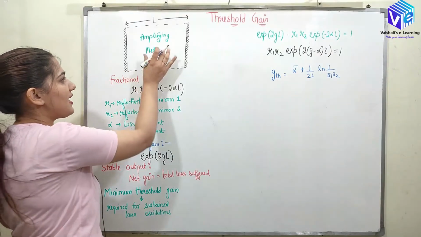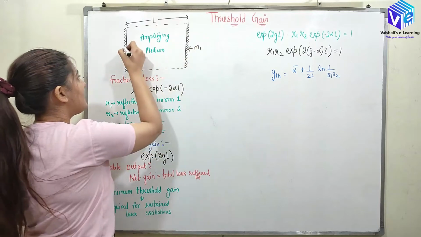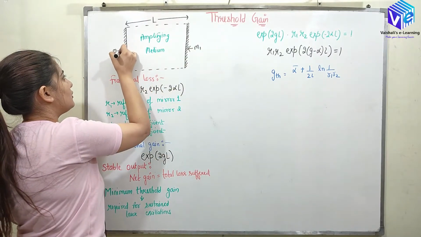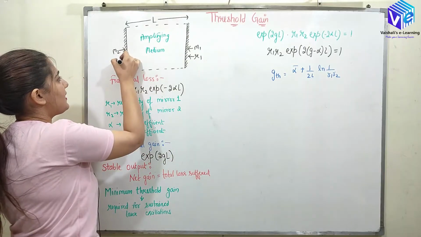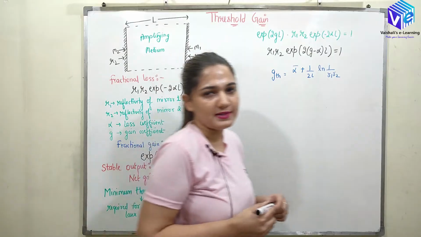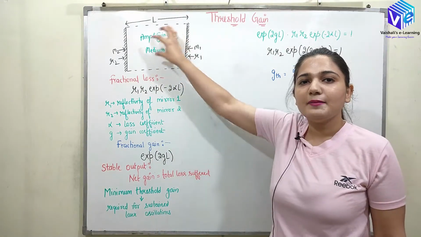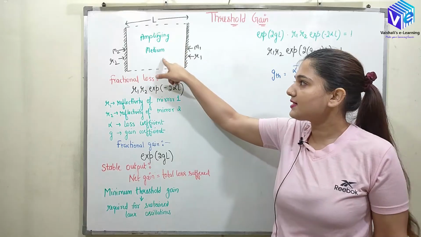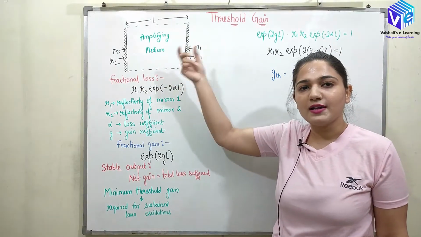So this is the amplifying medium. These are the two mirrors. This is the first mirror M1, this is the second mirror M2. M1 will have the reflectivity R1 and M2 will have the reflectivity R2. So now what happens? When we supply the photon in the amplifying medium, here we will have the cavity. Inside the cavity, when we supply the photon, another photon is emitted.